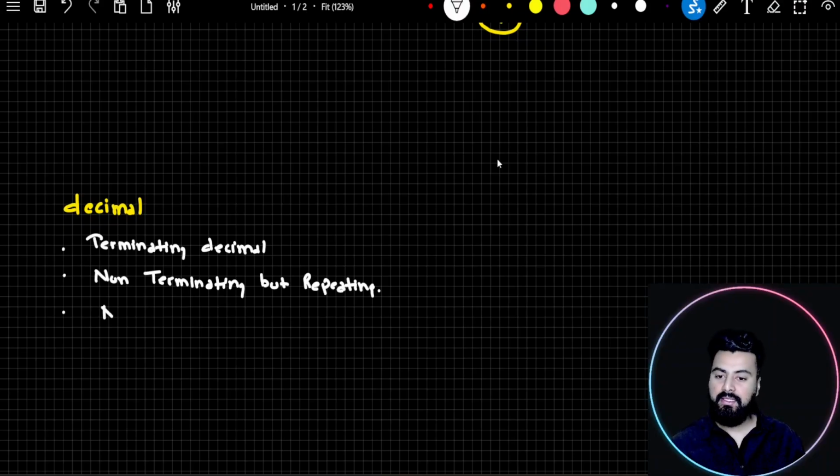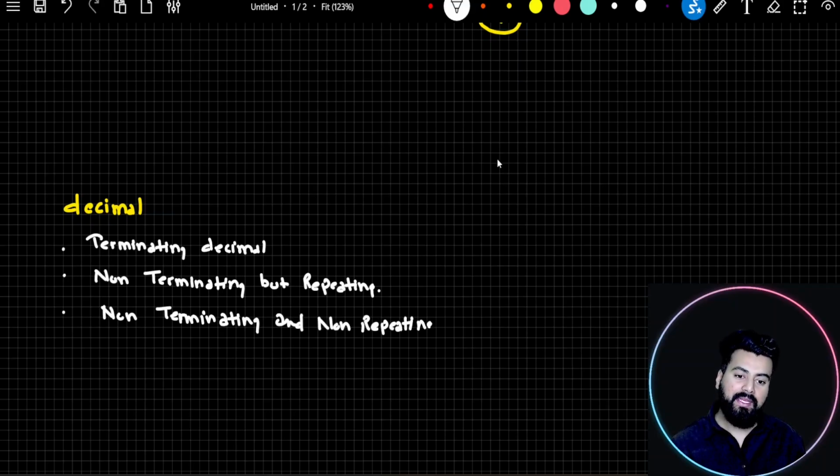And the last category is non-terminating and non-repeating. To understand why pi is an example of an irrational number, you have to understand decimal numbers first. So what are terminating decimals? Let's understand through examples. If I write down a number, let's say 0.5 or 0.80 or for that matter 0.2, all these numbers are terminating decimal numbers.